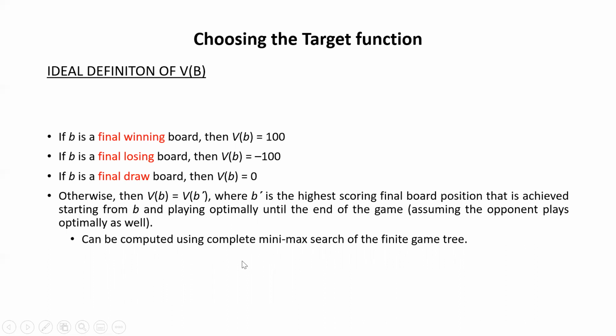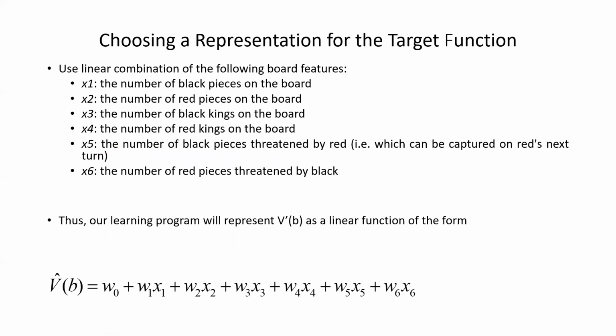then क्या करेंगे हम? So V b dash we call it an approximate या optimal function, जहाँ पे b dash क्या है? एक best final board state that can be reached starting from B and playing optimally until the end of game, right? Moving to next,